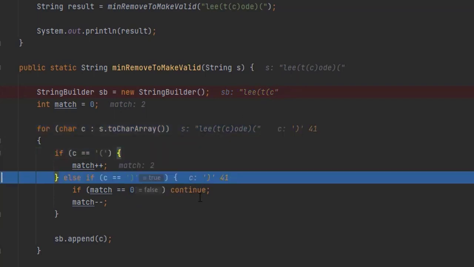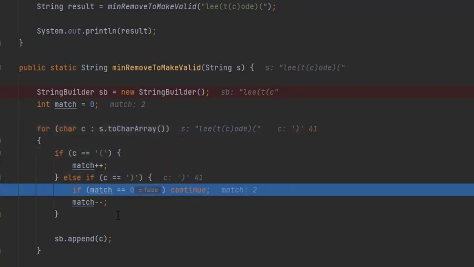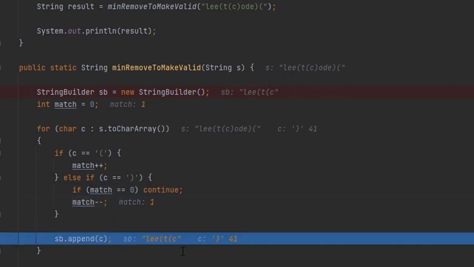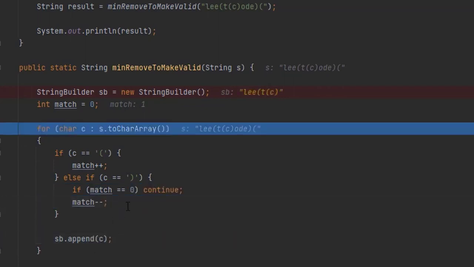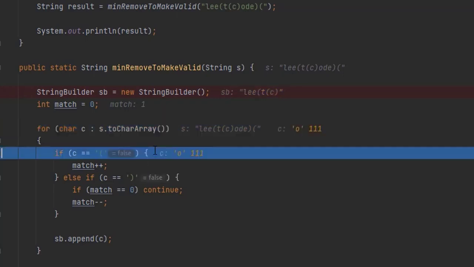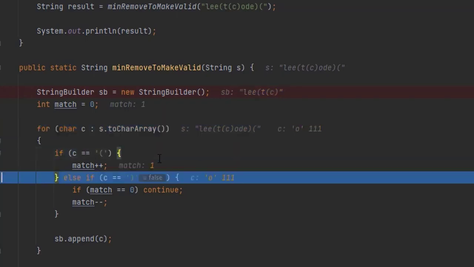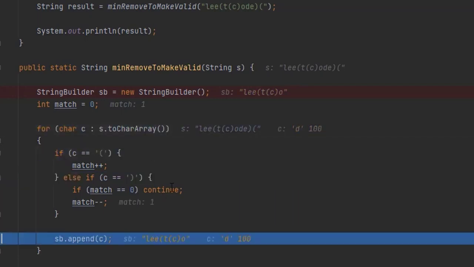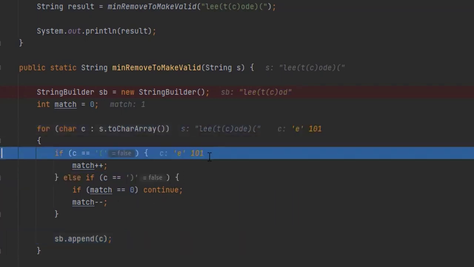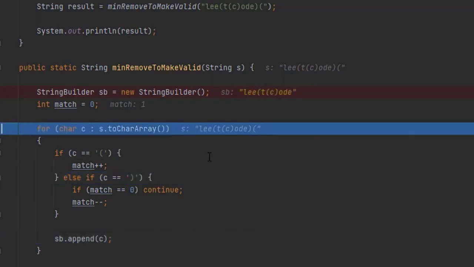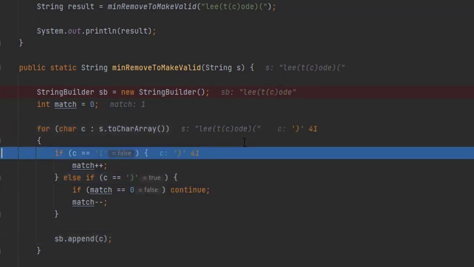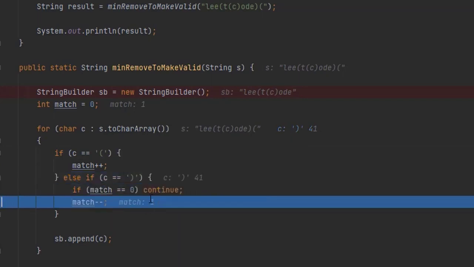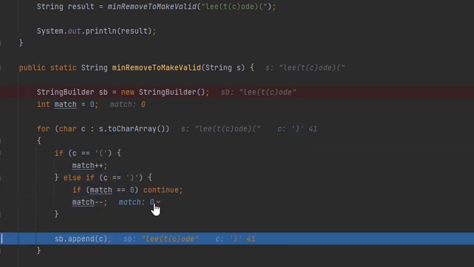All right, so now we've got one of these closed parens. And match is not equal to 0. So we're going to subtract that and add that to the string builder. Okay, now what do we got? We got an O, so we're going to add that. D, we'll add that. And then an E, we'll add that to the string builder. Now we've got this closed paren. And we know match is not equal to 0, so we're going to subtract that and append that.